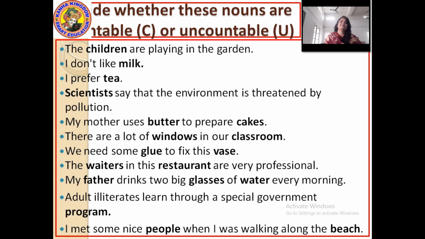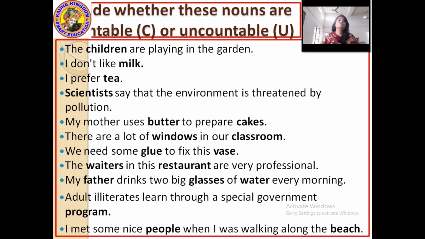For the first exercise, decide whether these nouns are countable or uncountable. Before explaining this, let me tell you that you have to do this exercise on your own. I have only highlighted the answers in bold letters so that you can easily understand which words are to be noted.